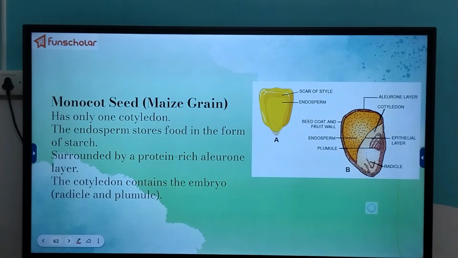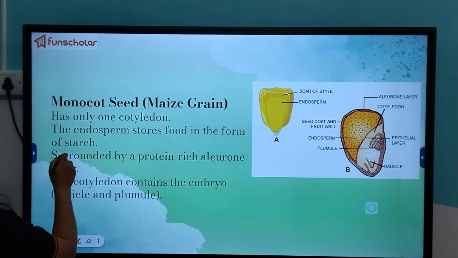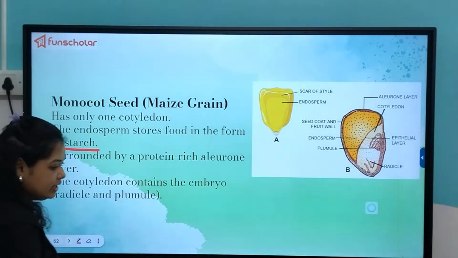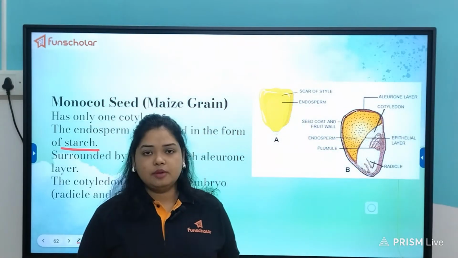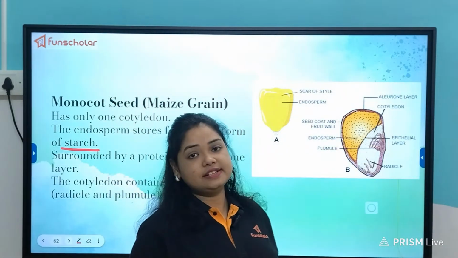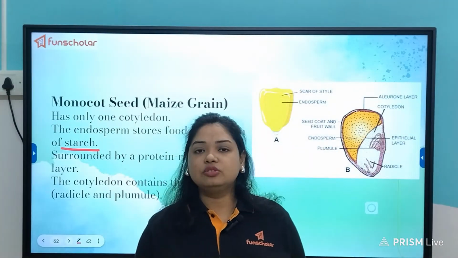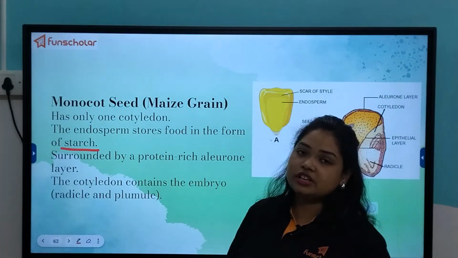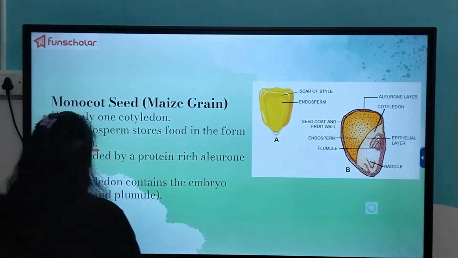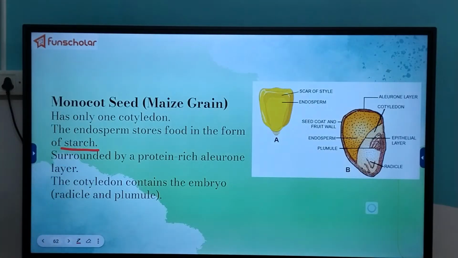Now, monocot seeds such as maize or corn have one cotyledon, and here the endosperm stores food in the form of starch. We know that in plants, the stored form of food is starch, because plants produce glucose as a result of photosynthesis, and that glucose is stored in the form of starch in the storage organs. Among the storage organs, there is another storage organ, the endosperm. What is this endosperm?